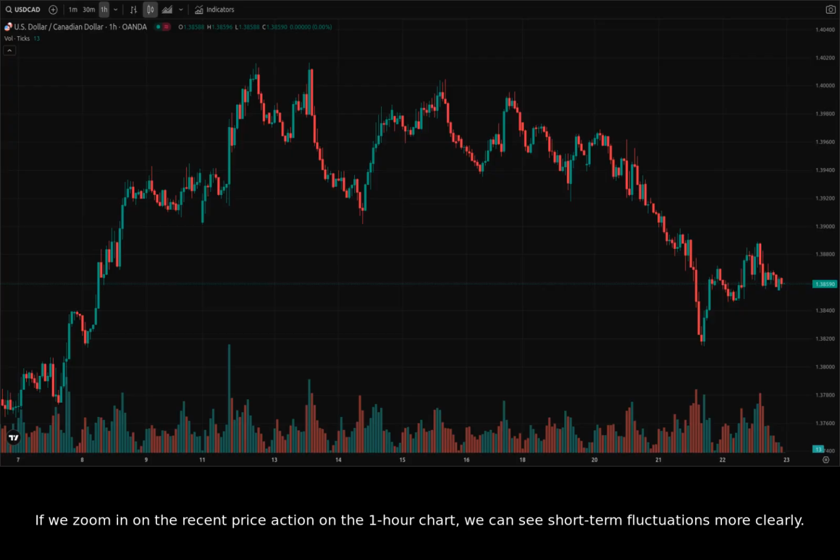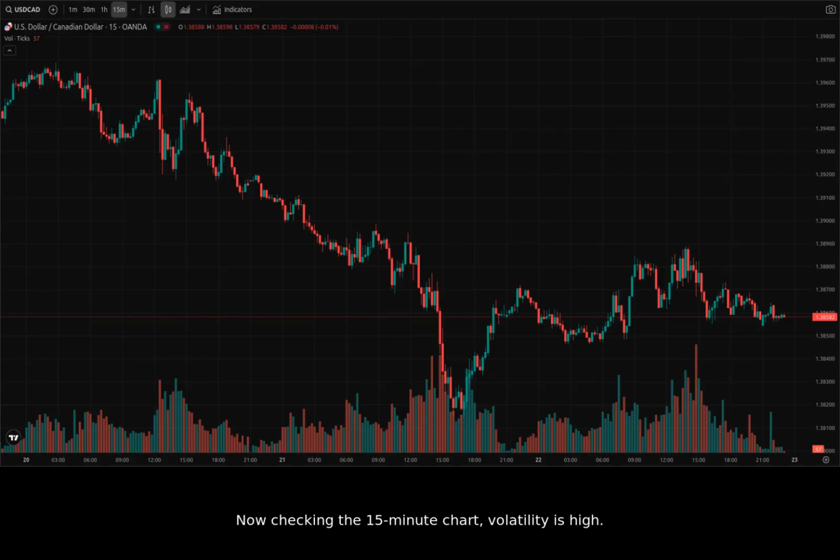If we zoom in on the recent price action on the 1-hour chart, we can see short-term fluctuations more clearly. Notice how the price has struggled to maintain momentum in either direction, indicating uncertainty in the market. Now checking the 15-minute chart, volatility is high. I would be wary of trading in this zone.